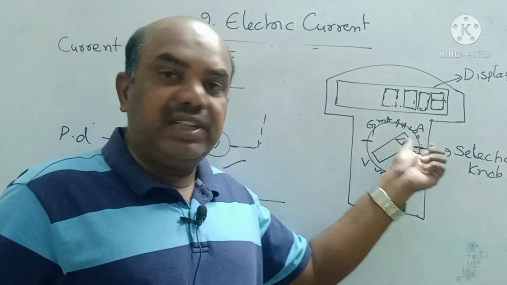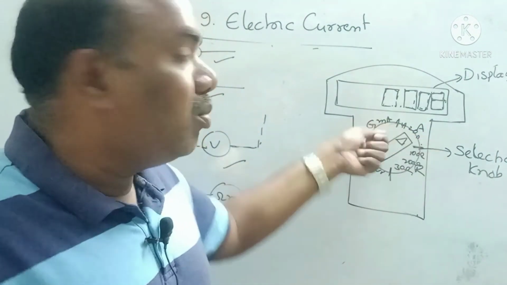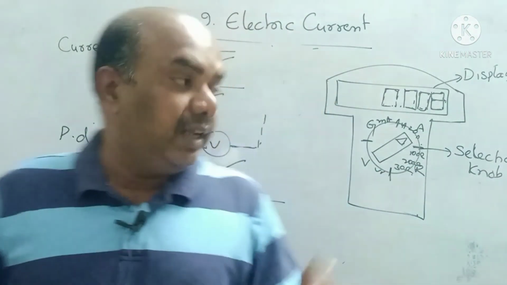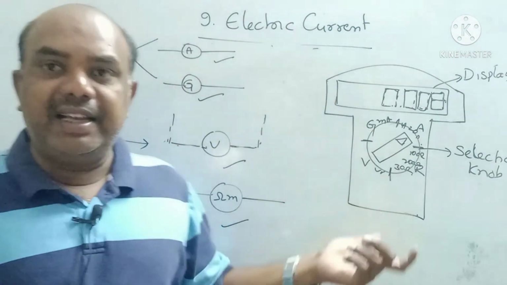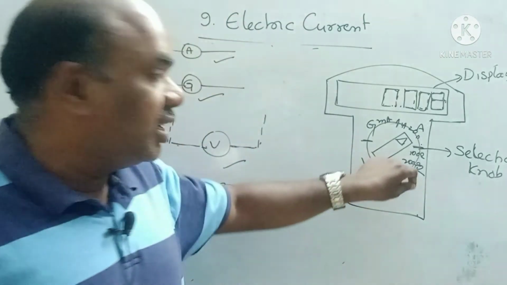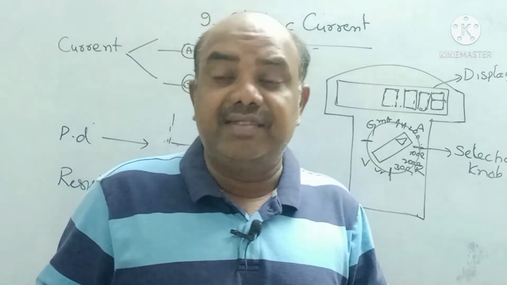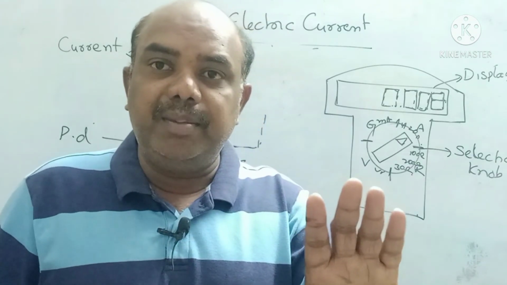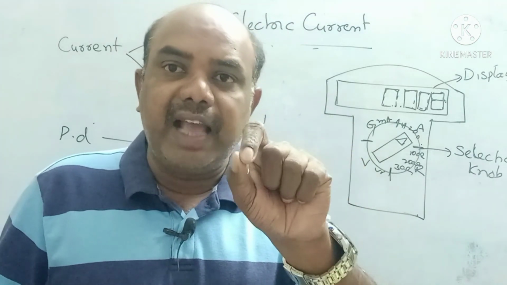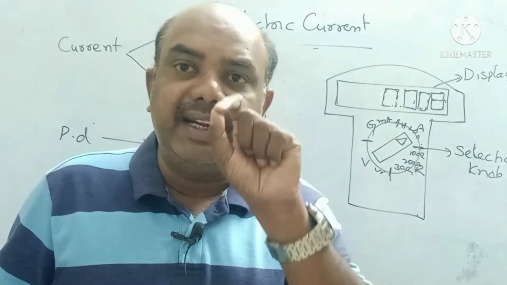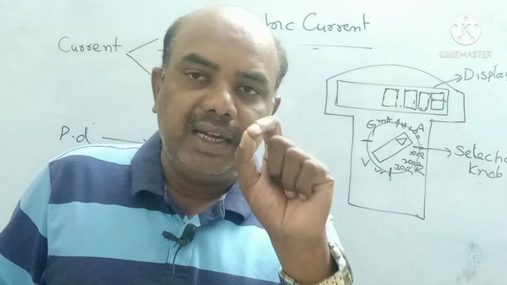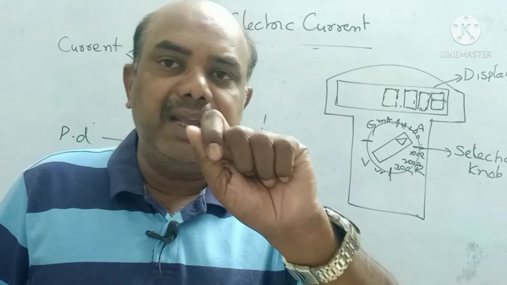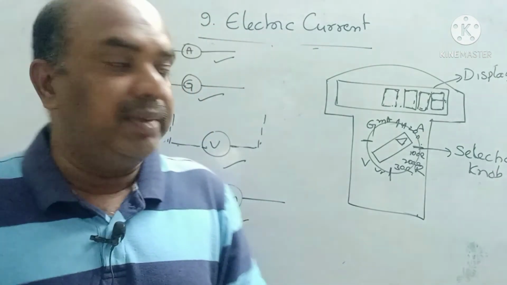If you select the arrow mark on A, it acts as an ammeter. If the arrow mark is placed on G, it acts as a galvanometer. If it is placed on V, it acts as a voltmeter. If it is placed on R, it acts as a resistance, ohmmeter. That means you can use 4 instruments with the help of a multimeter simply by placing the arrow mark of the selection knob on the desired instrument. If you want a voltmeter, the arrow mark must be placed on the voltmeter.